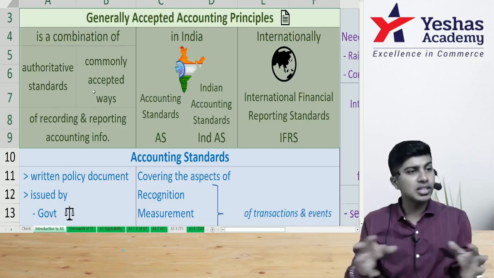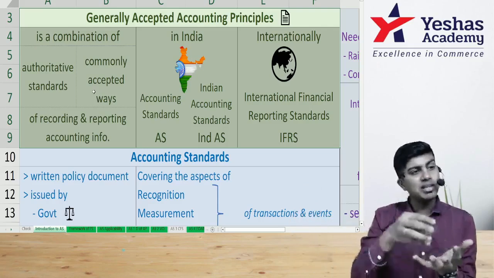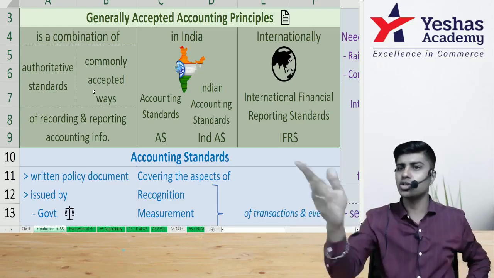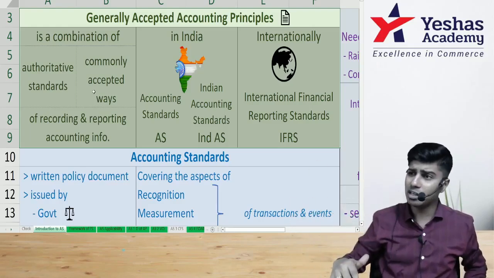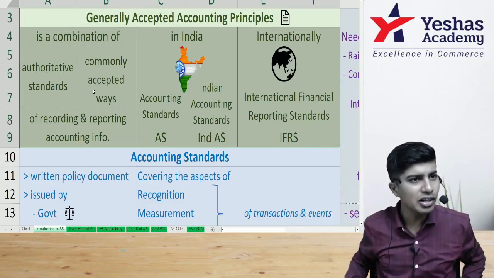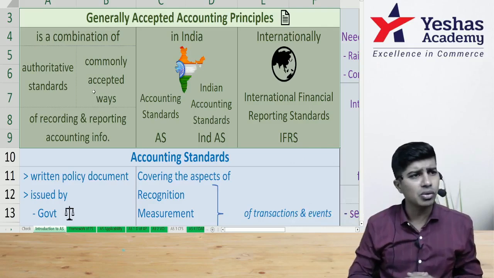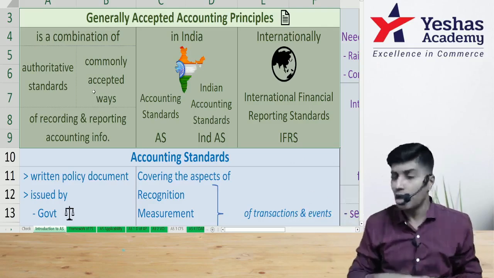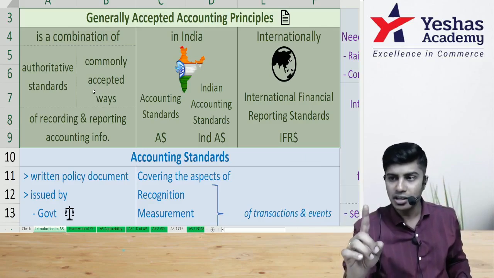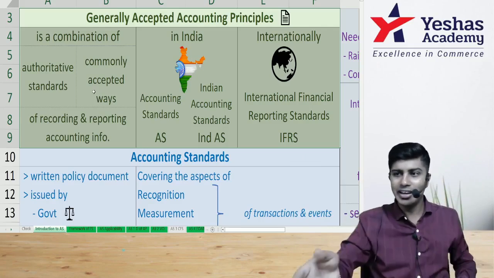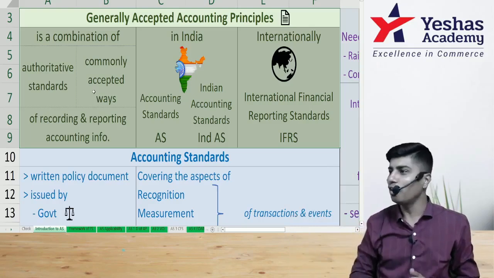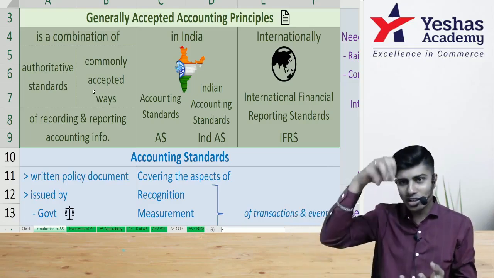But let's say all of us decide to stick to something. That becomes a generally accepted accounting policy. Accounting policy is a choice that you make. Generally accepted means you and I agree to follow the same thing. You got what I'm trying to tell? So a lot of confusions were there in accounting. A lot of places of choices were there. All of them agreed to follow the same policies. But there is no rule. I and you will shake hands saying that yes, I will follow this, you also follow this. But what if I don't follow? You can't question me, no? So that's where the law came into the picture.